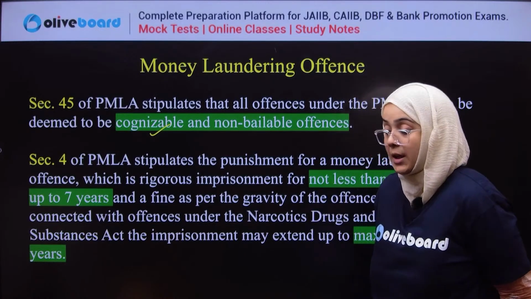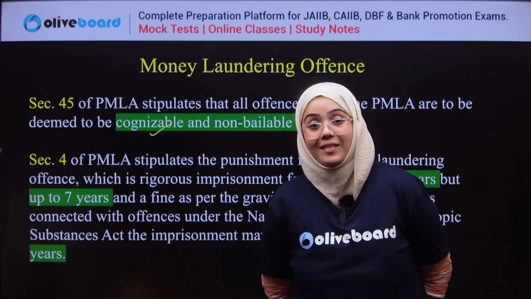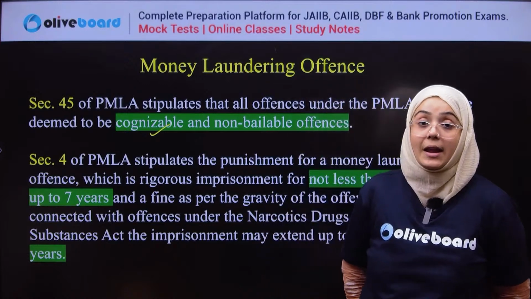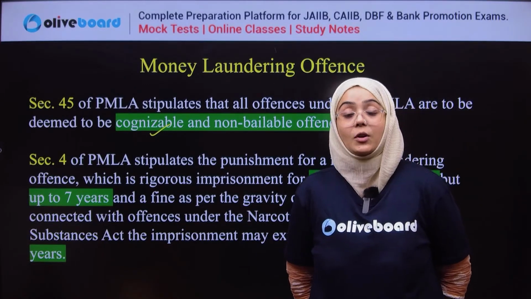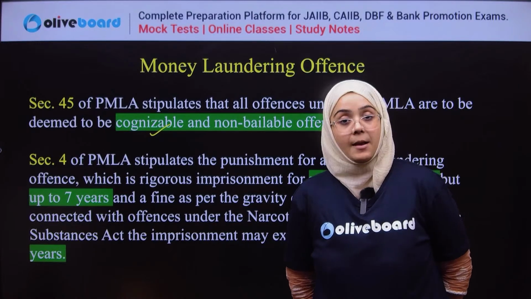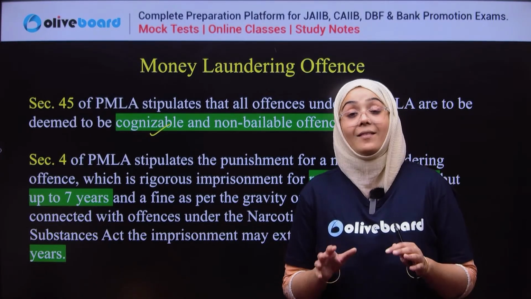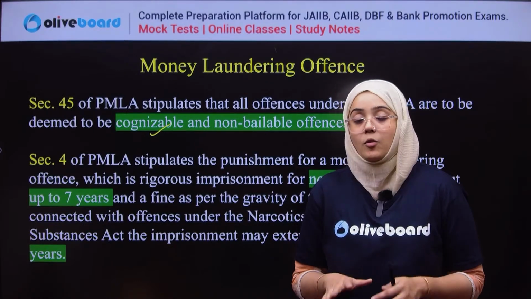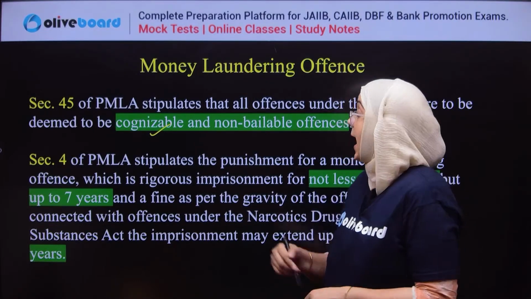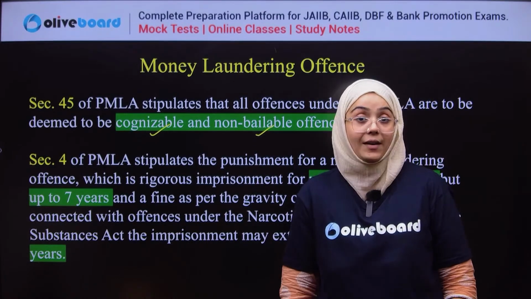If there is any doubt that you are involved in the money laundering process, this is defined as a cognizable crime under Section 45 of the PMLA. Cognizable means you are arrested without any warrant. And non-bailable, obviously, means you will not get bail in this offense.